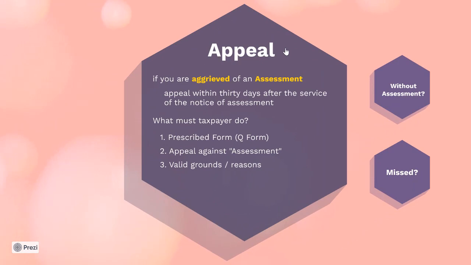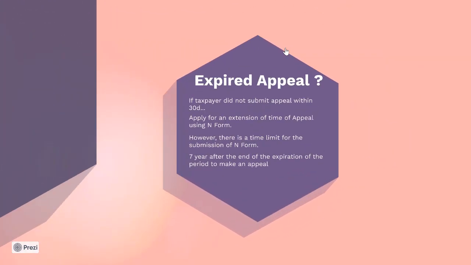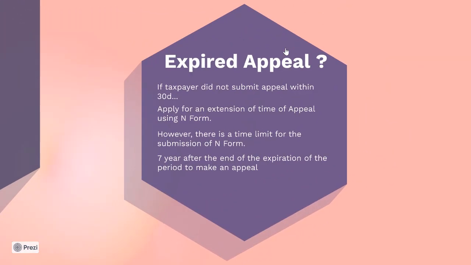If you want to make an appeal, the appeal has to be within 30 days after the service of the NOA. What if you missed that date? If you have an expired appeal, meaning you did not submit an appeal within that 30 days period, then the right thing to do is to apply for an extension of time using a form called N form. But you must take note that there is a time limit for the submission of N form: you're only allowed to submit within 7 years after the expiration of the period for you to make an appeal.